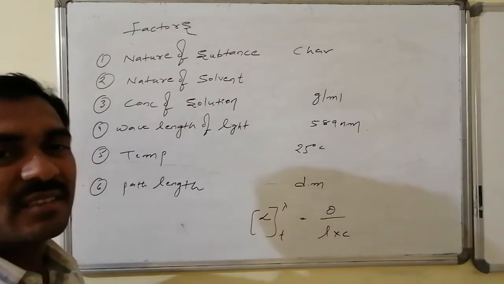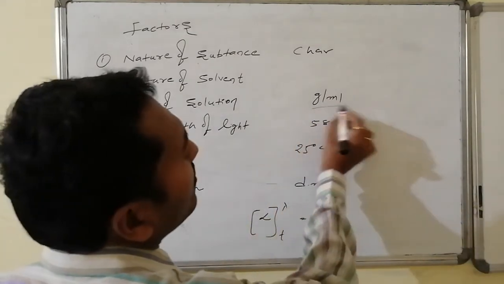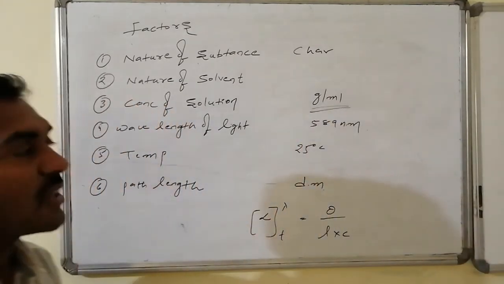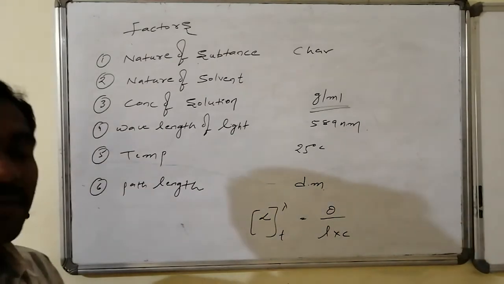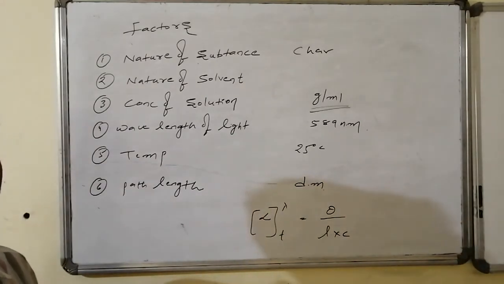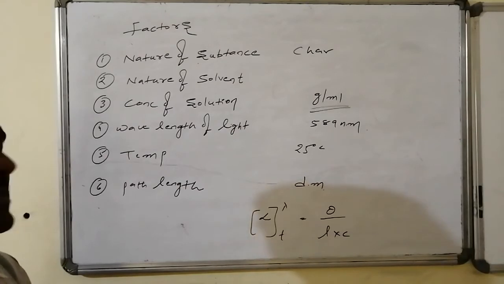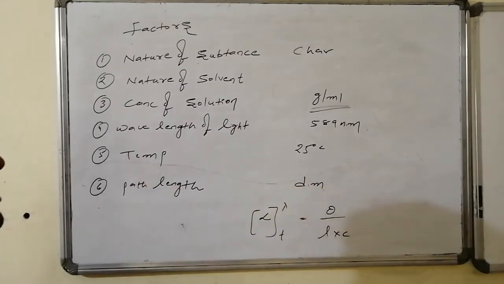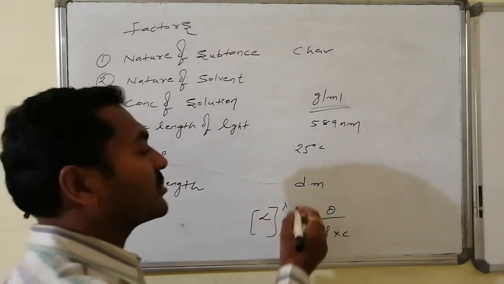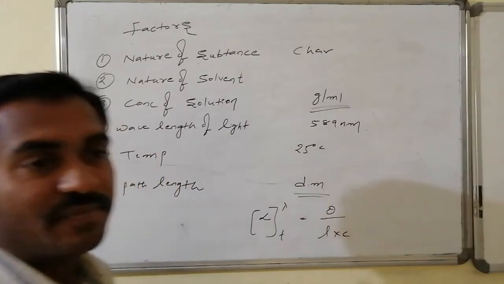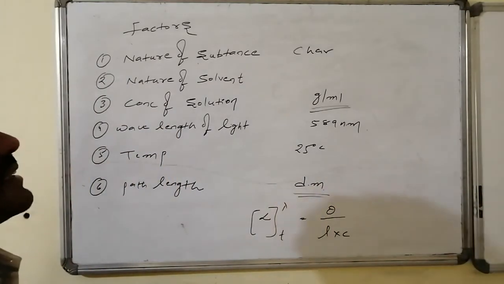Whereas concentration is generally mentioned in terms of grams per ml. Similarly, for the wavelength of light, the standard condition is 589 nanometers, and temperature is generally maintained at 25 degrees centigrade, and path length is generally measured in decimeters. Like these, standards are to be taken.